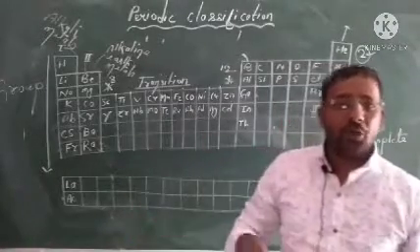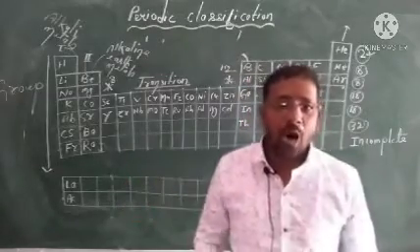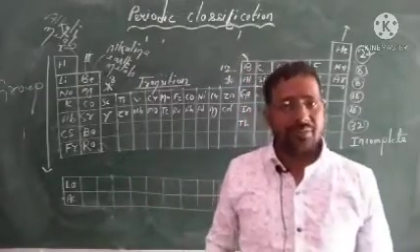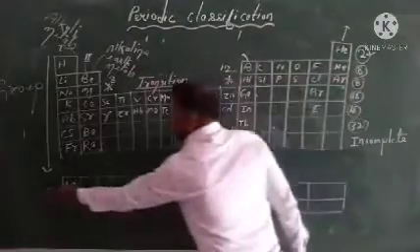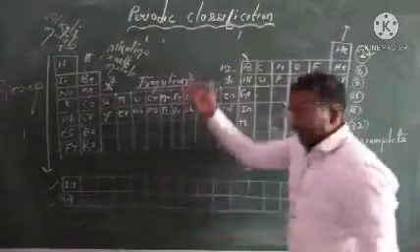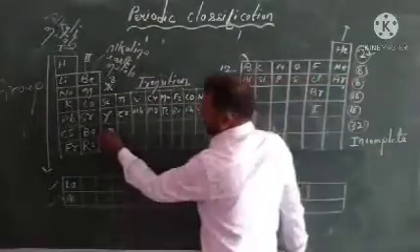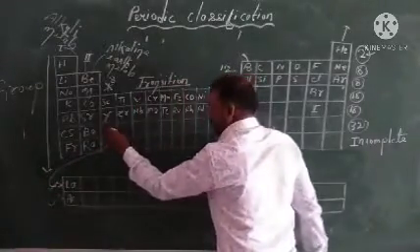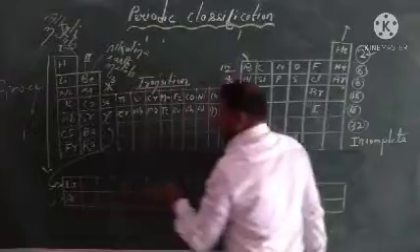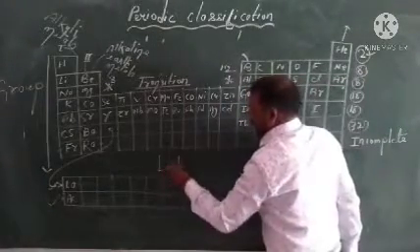How many groups are there in the modern table? 18 groups. And how many periods are there? 7. And actually you can see 2 tables below the modern periodic table. They are following this group, and lanthanum is coming from the D block elements. They are called lanthanoids.